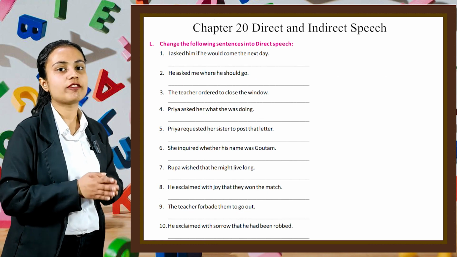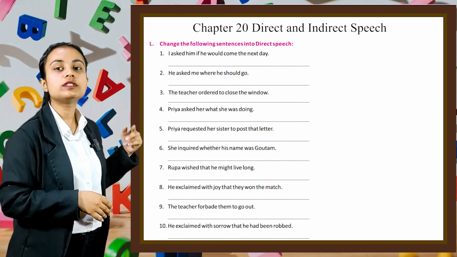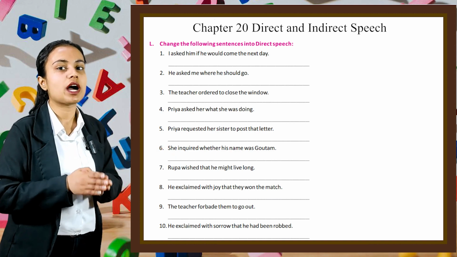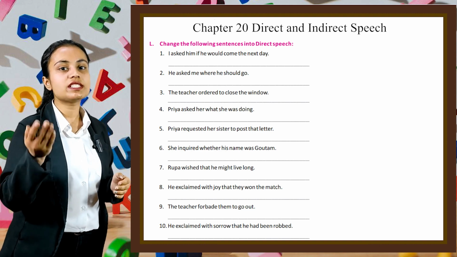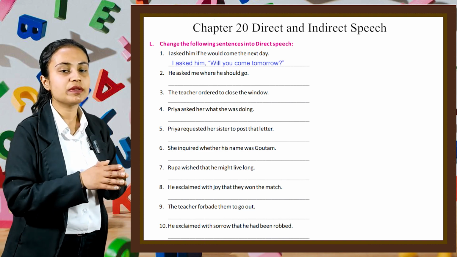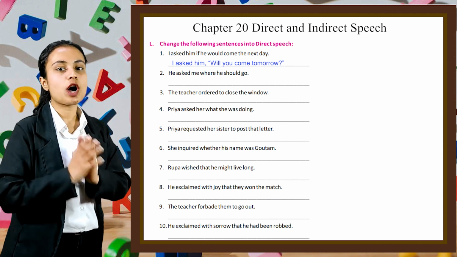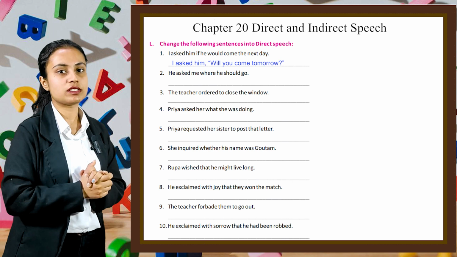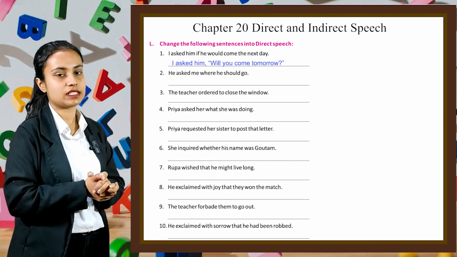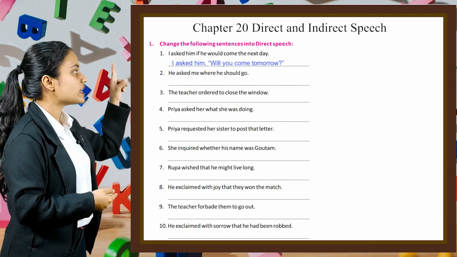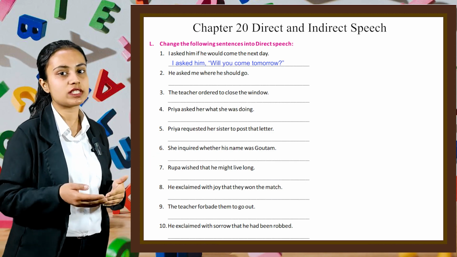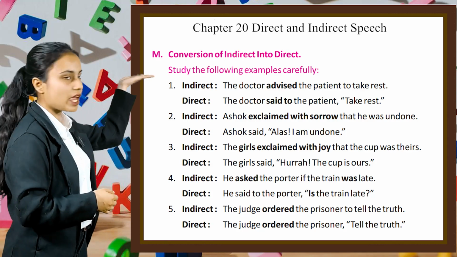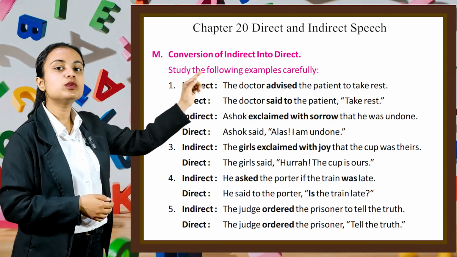In this question, we have to change the following sentences into direct. The first sentence is, I asked him if he would come the next day. We can rewrite this sentence as, I asked him, then a comma. Then in inverted commas, we will write, "Will you come tomorrow?" And with a question mark, since we are asking a question in this sentence. In a similar manner, you have to do the rest of the parts of this exercise by yourself. Now let's move on to the next topic of this chapter, which is part M, conversion of indirect to direct.